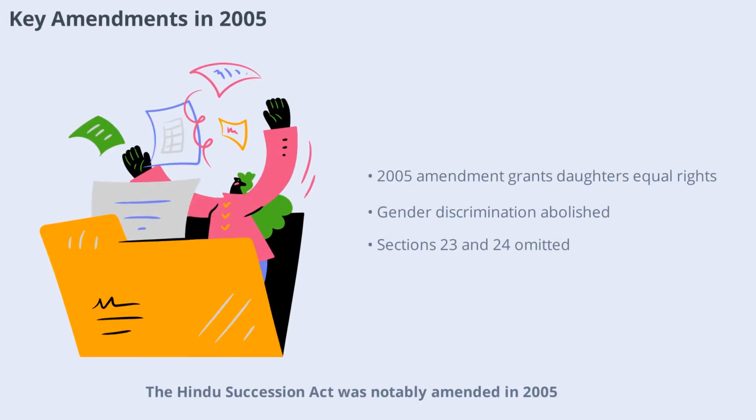The Hindu Succession Act was notably amended in 2005, marking a pivotal shift in property rights for daughters. Prior to this amendment, only male members were considered coparceners in Mitakshara joint family property. The 2005 amendment abolished gender discrimination, granting daughters equal rights as sons. This means daughters can now inherit, own, and dispose of their share in ancestral property. Sections 23 and 24, which previously discriminated against women, were omitted, further strengthening gender equality. These changes align the Act with constitutional principles of equality under Articles 14 and 15.